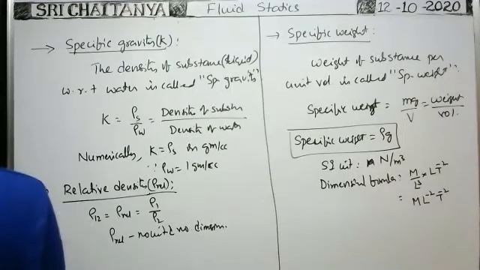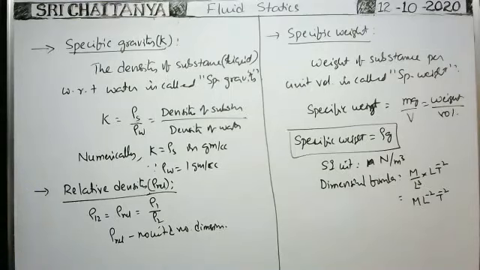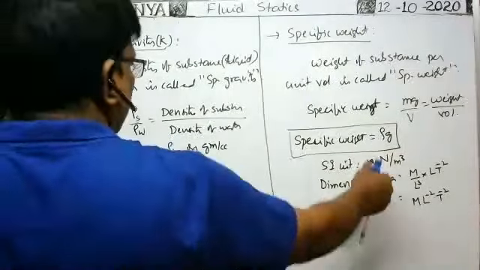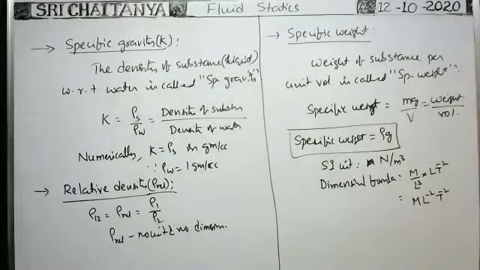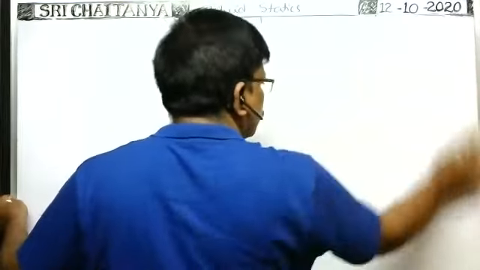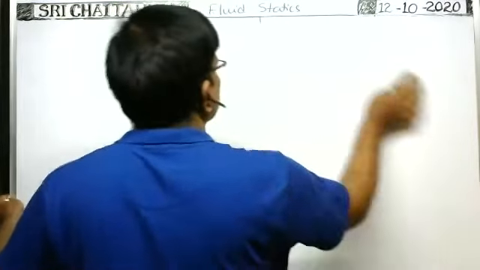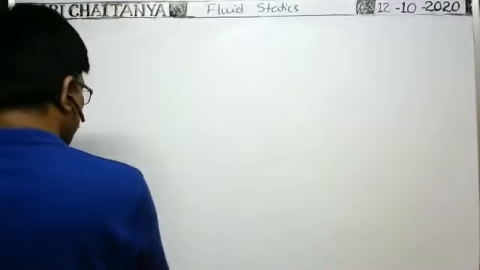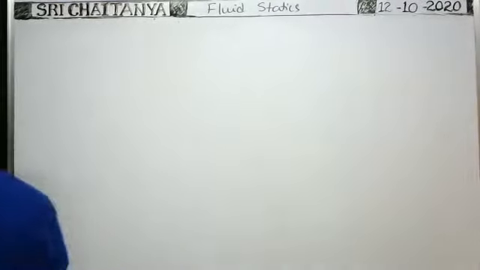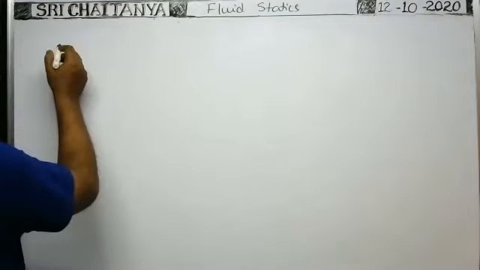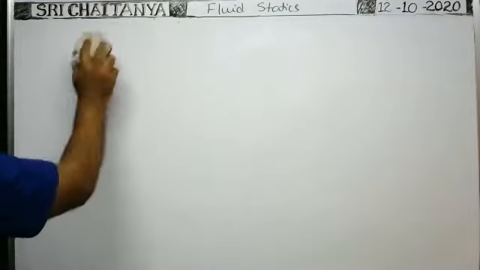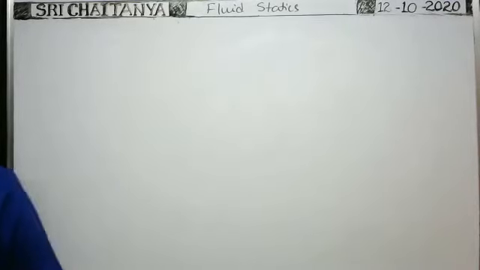Next, pressure. Suppose the density of a liquid varies considerably with the distance from the top.